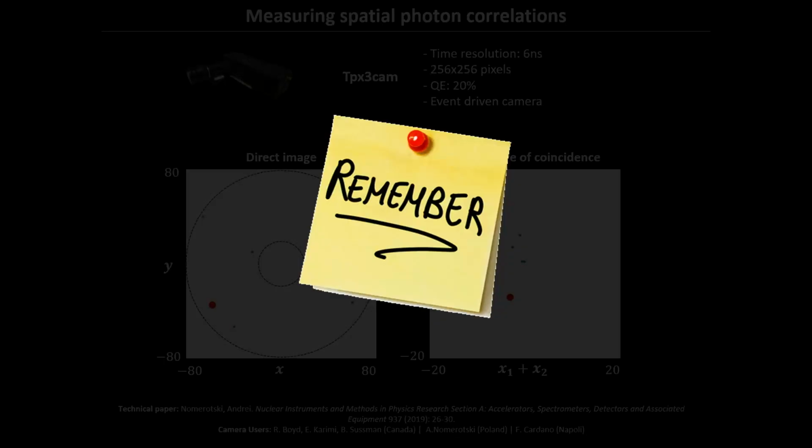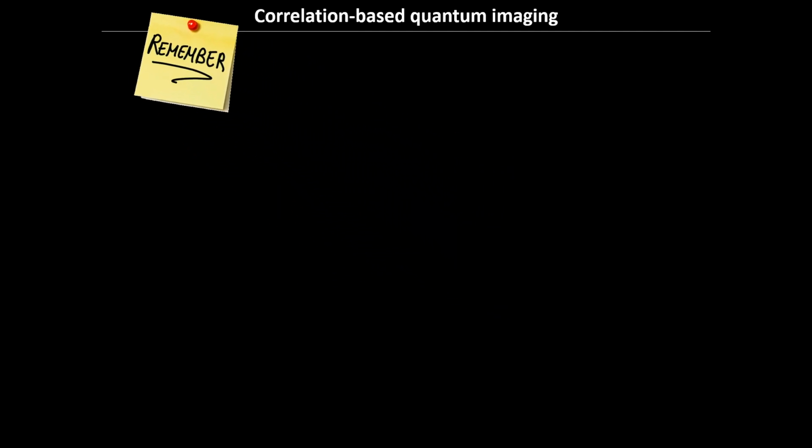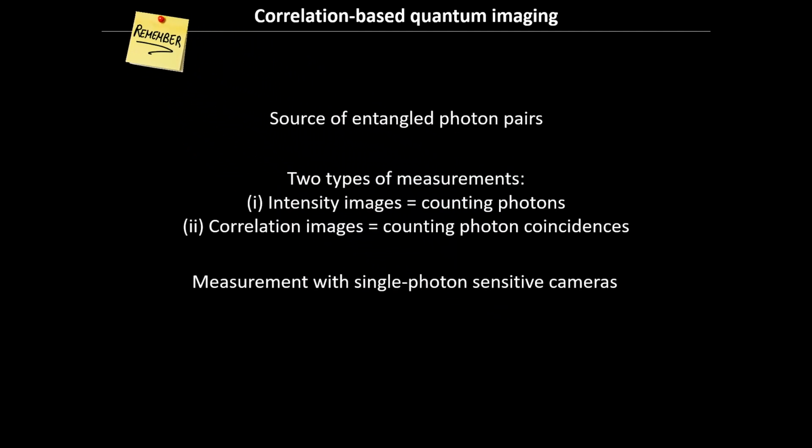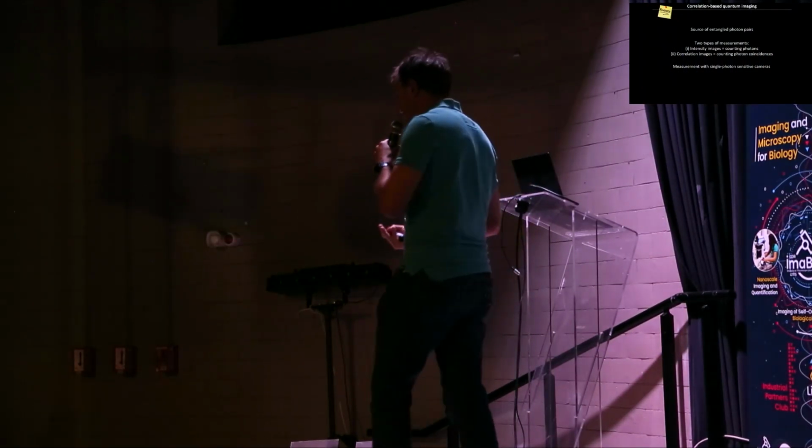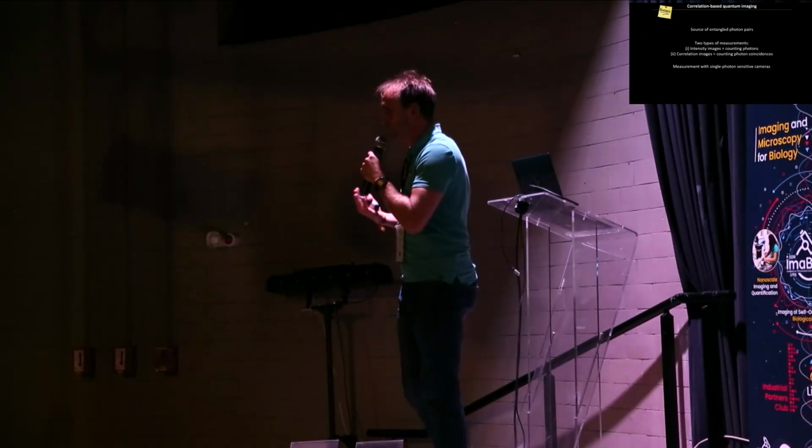All right, so just to summarize this second part of the presentation. As I said, it was a bit more technical. I wanted to introduce you to the different tools that we use to do correlation-based quantum imaging with photon pairs. So we use a source of entangled photon pairs, and we perform two types of measurement. Intensity imaging, we are all very familiar with that, but also correlation imaging, which means essentially counting photon coincidence between many spatial modes in parallel on your sensor. That's where the information is. And then, of course, for that, you need a single photon sensitive camera to allow you to achieve that in an efficient and, let's say, as fast as possible way.